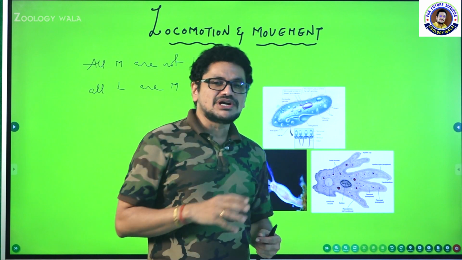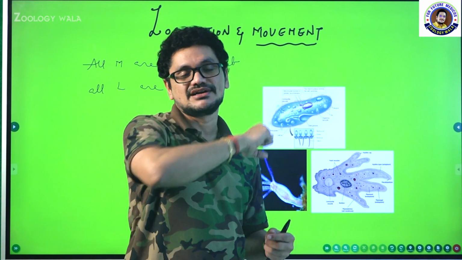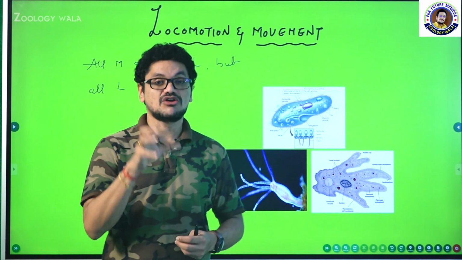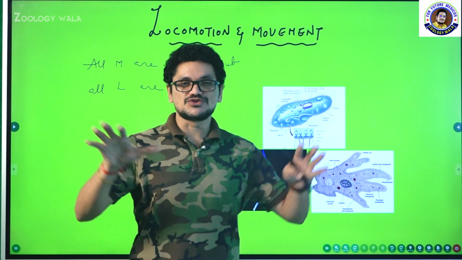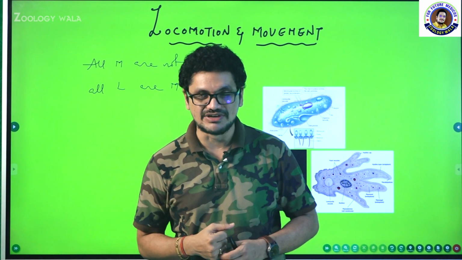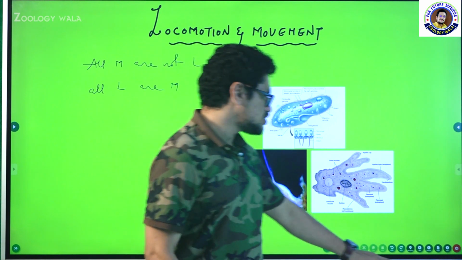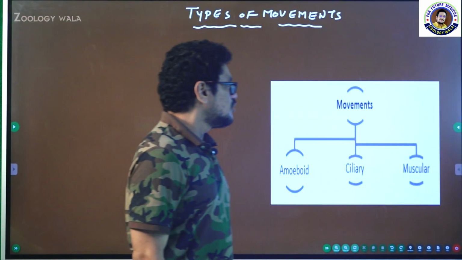Similarly, the deer's movement will also change suddenly when it sees the tiger. The locomotion changes according to the demand of the situation, and of course the place where the animal is living, isn't it? And there are different types of movements in the organism. Let me show you the different types of movements.